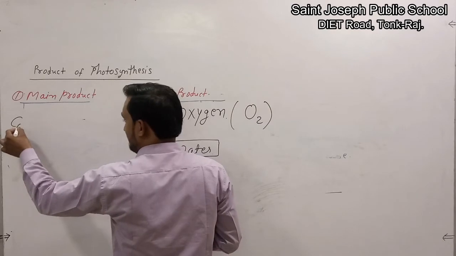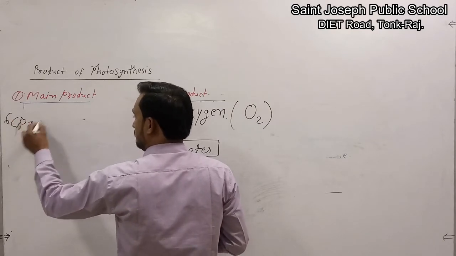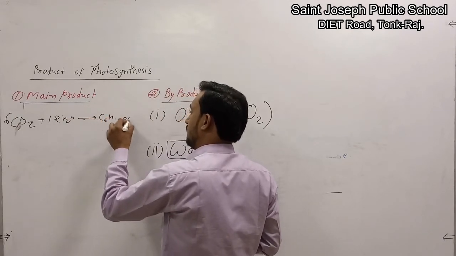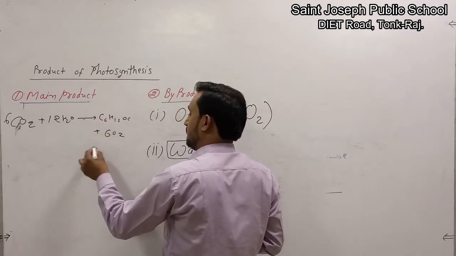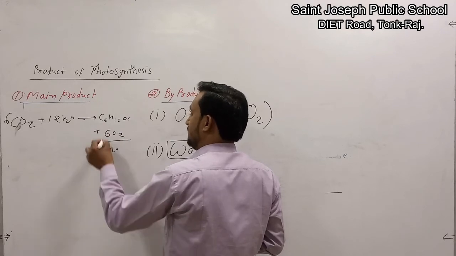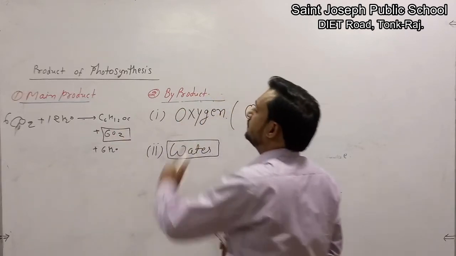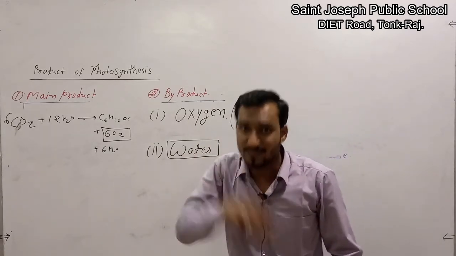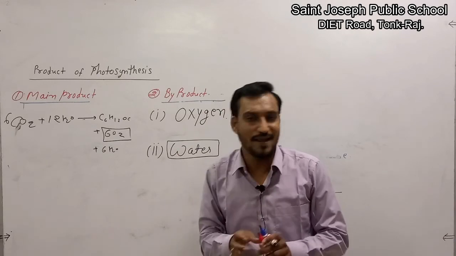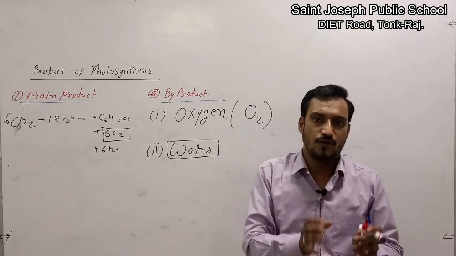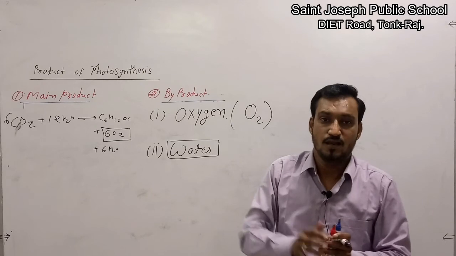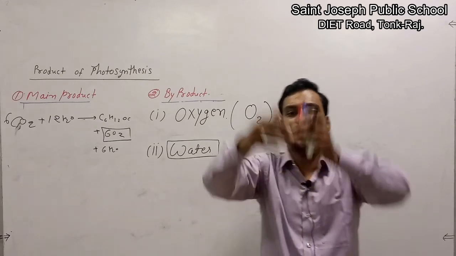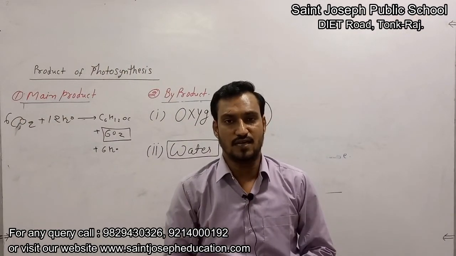We can observe in this reaction: 6CO2 plus 12H2O gives C6H12O6 plus 6O2 plus 6H2O. 6O2 is the byproduct of photosynthesis, and some amount of this oxygen is utilized by the plant for its respiration, and the remaining amount of oxygen is released into the atmosphere for living survival.